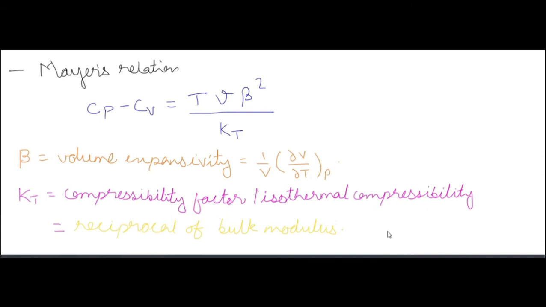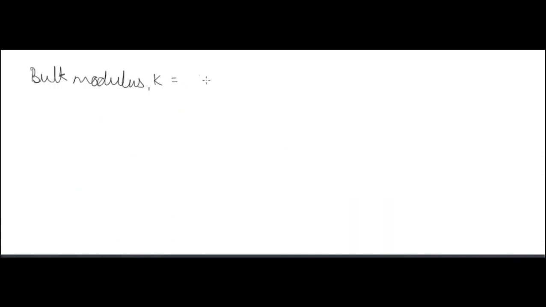Now bulk modulus, in machine design or strength of materials, you will study that bulk modulus is volumetric stress by volumetric strain. A stress is nothing but pressure, and volumetric strain is change in volume by initial volume. So here we have dP by dV by V.